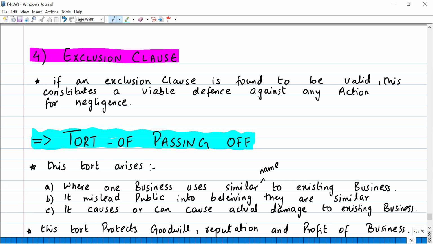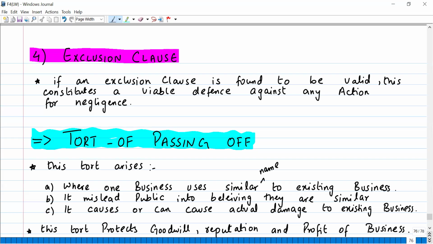If one business uses a similar kind of name to the existing business, and because of that the public gets confused, they believe that both are similar, and the public deals with the new business instead of the existing business, believing that they are linked, and the existing business suffers actual damages, then the tort of passing off arises, and the new business will be prevented from using the similar name. This tort is created to protect the goodwill, reputation, and profit of the business.